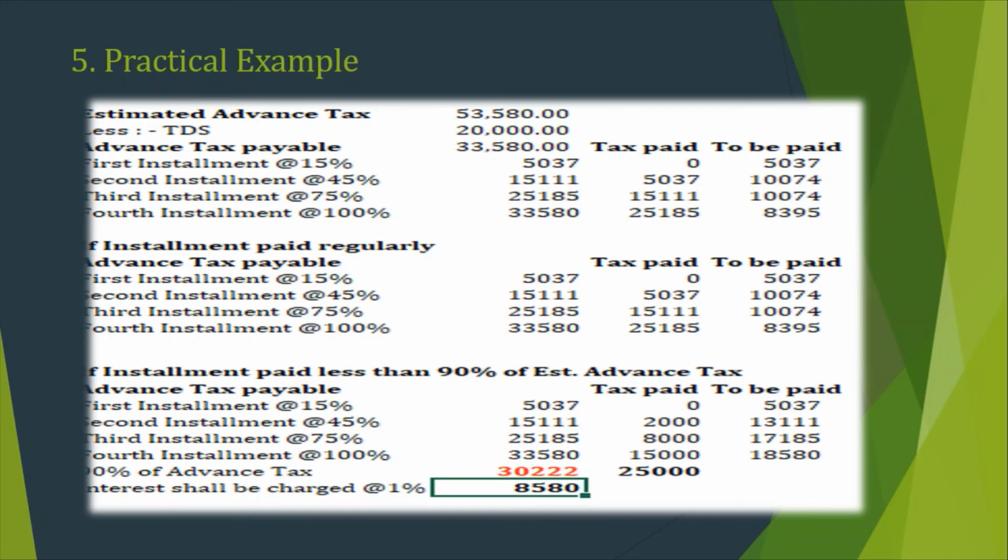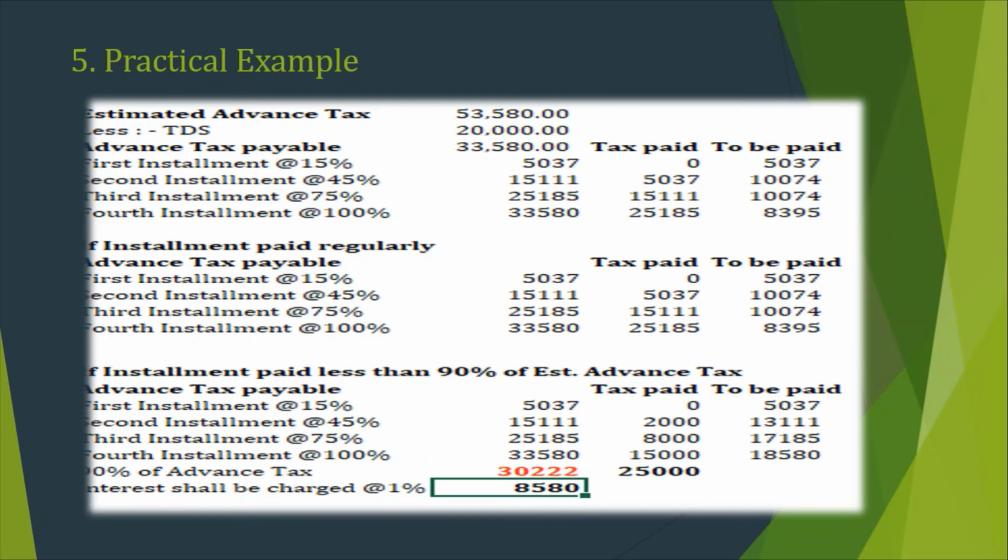In the last table, suppose he paid advance tax which is less than 90% of the estimated advance tax. So 90% of the advance tax of 33,580 rupees is 30,222 rupees. Now, how much tax did he actually pay? It is around 25,000 rupees: 2,000, 8,000 and 15,000.